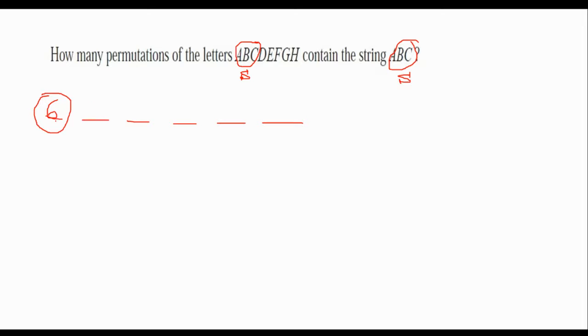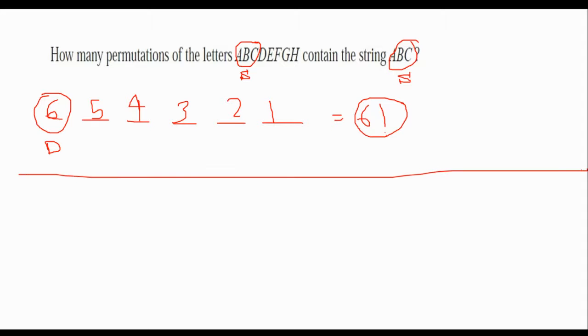So for the next one, as soon as I've chosen one of them, let's say you have chosen D, D cannot be selected for the next one. It could be either A, B, C, E, F, G, or H. So I will have 5 possibilities, then 4, 3, 2, and 1. In other words, you will have 6 factorial possibilities, okay? So this is one way to deal with that.